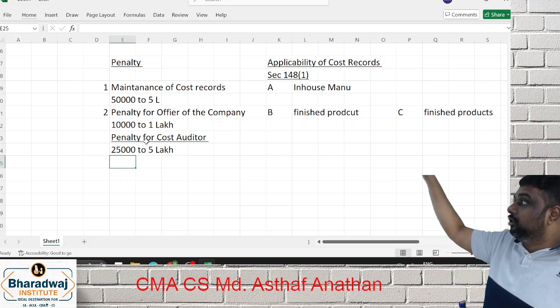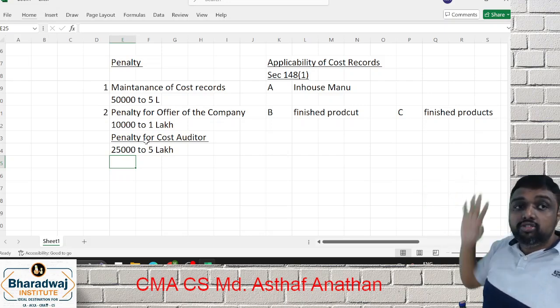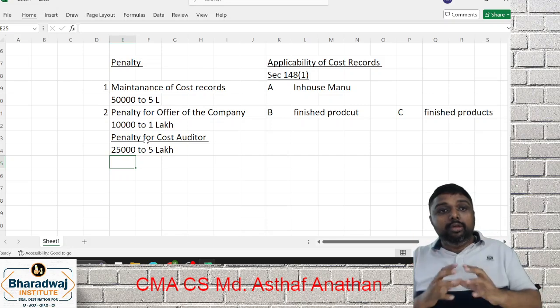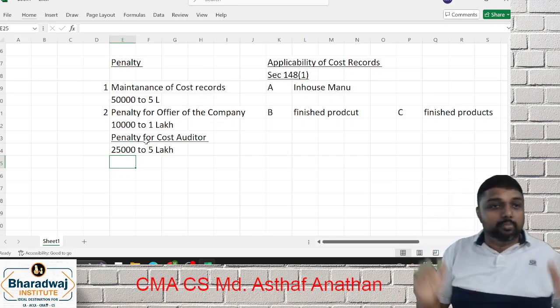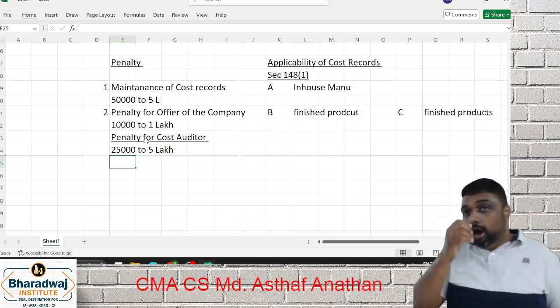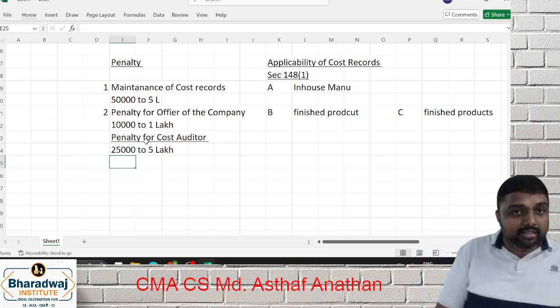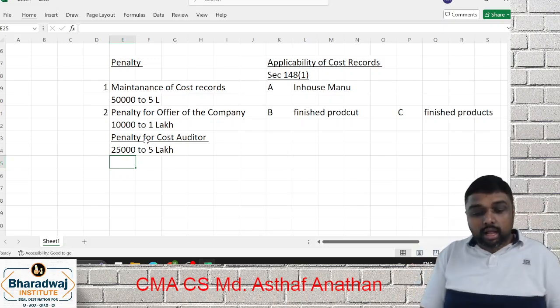You can take a photo or note it very fast so that you can interrelate. Whenever the question comes, you will be able to interrelate which penalty, for what purpose, what it is about. There won't be any error. Are you clear, friends? Now, this is how the main provisions are.